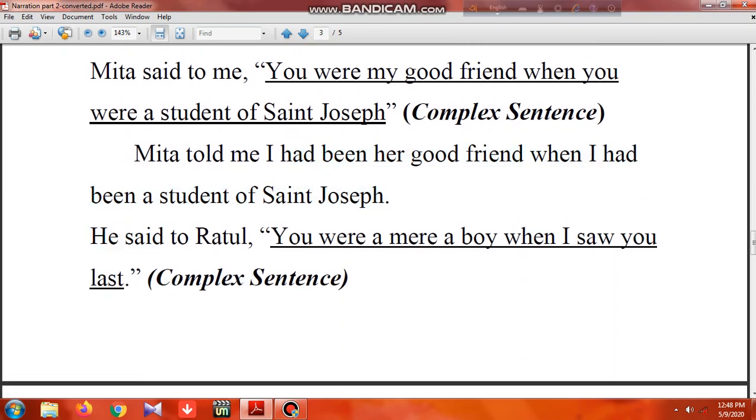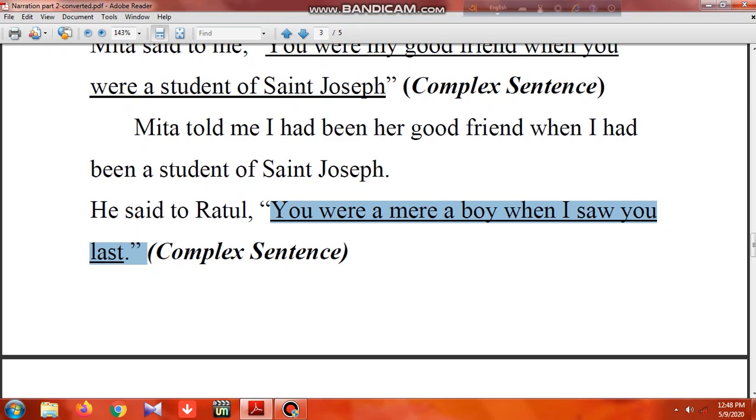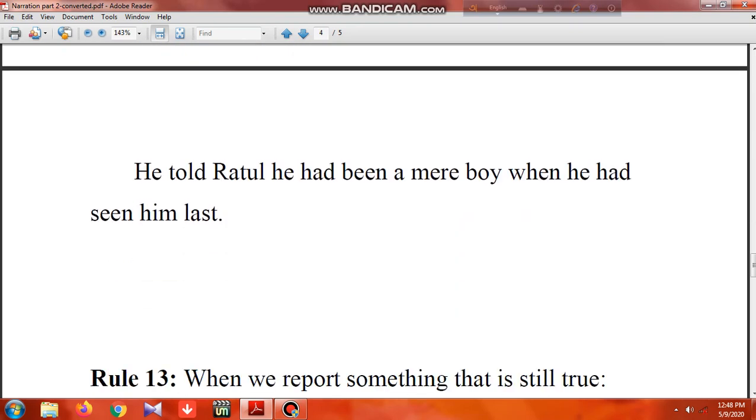And the example: he said to Ratul, "You were a mere boy when I saw you last." Here again we found the word when, which connects two clauses, so it's a complex sentence. If you want to change it, what will happen? Look: he told Ratul that he had been a mere boy when he had seen him last. Here also two clauses got changed, meaning the entire complex sentence got changed.